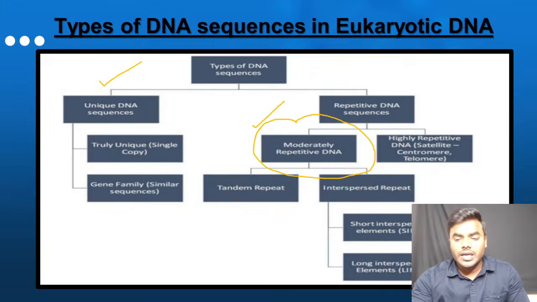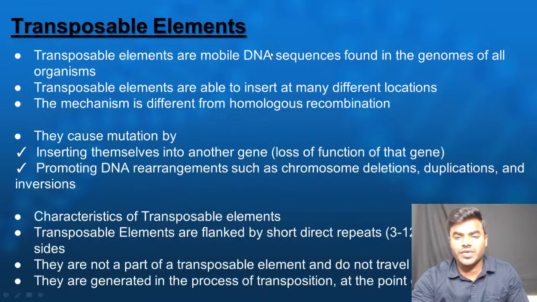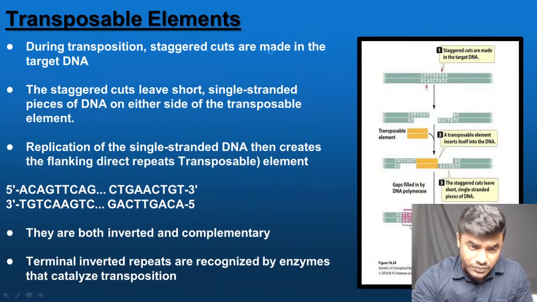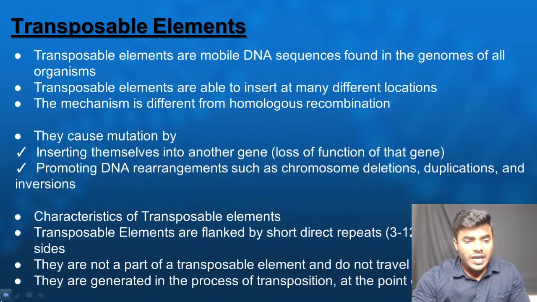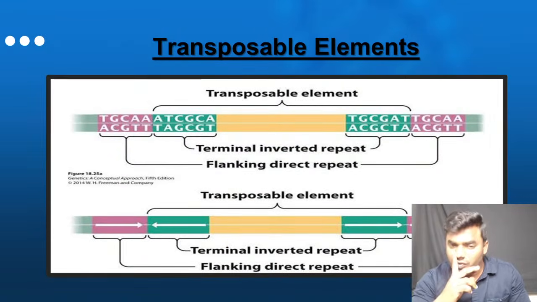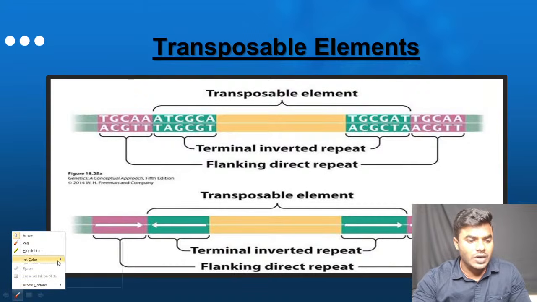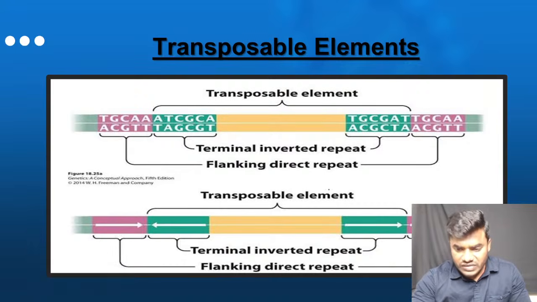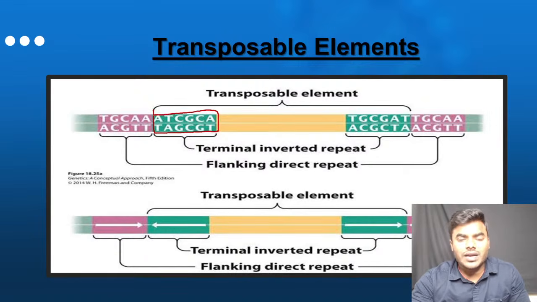In order to understand this, we started studying the different types of DNA sequences. Later, we understood the characteristics of the transposable elements. I clearly told you about the terminal inverted repeats.